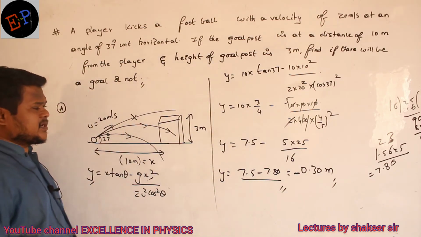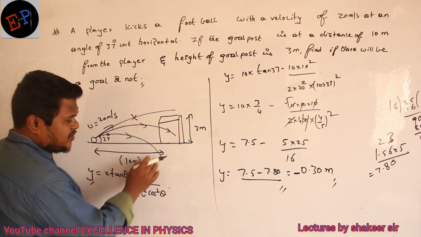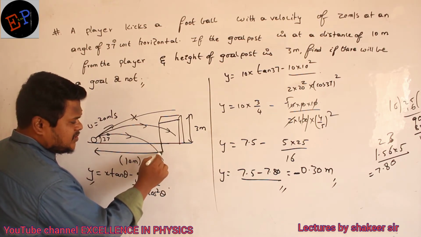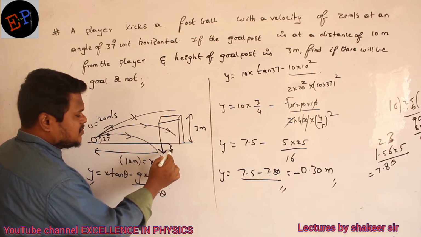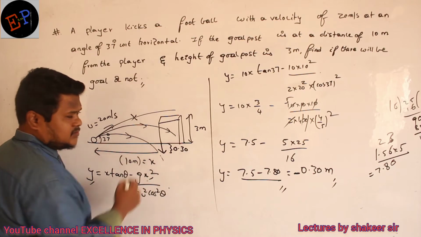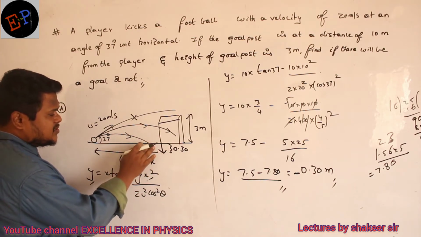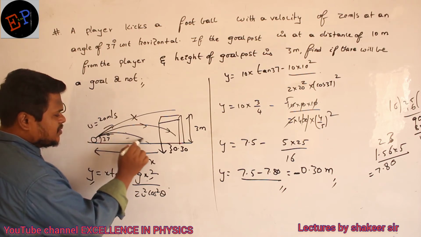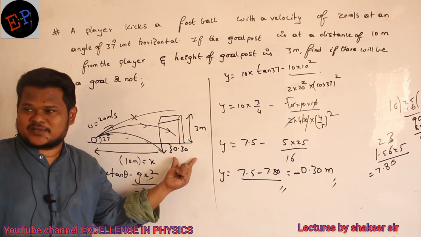So what is meant by minus 0.30? It means at a particular value of x, y value is in the downwards direction, no, ma? So this height is nothing but 0.30. It means the ball is not entering into the goal post, ma? How is the ball traveling? The ball is traveling like this and reaching here. That is called minus 0.30, no?